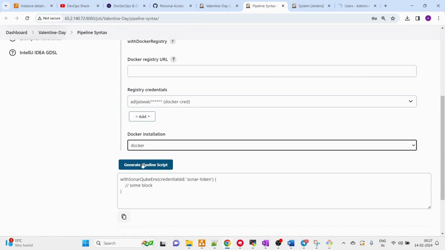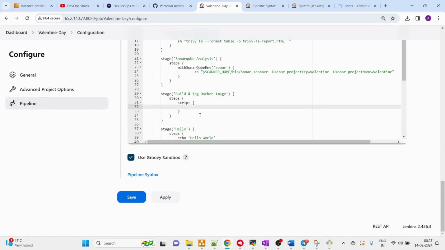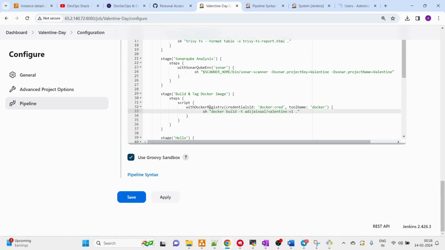Docker installation, we already have that, right? Now we have the Docker block. So I will copy that and paste it here. Okay, and let's write Docker steps, right? So that is going to be docker build -t, the name that I want to give, and tag it also at the same time, adijaiswal/valentine, and this is going to be version 1. Okay, and the Dockerfile exists in the same directory, so I'll put a dot.